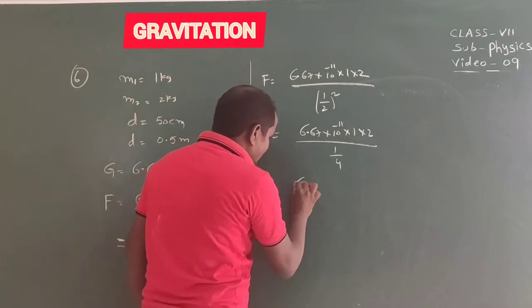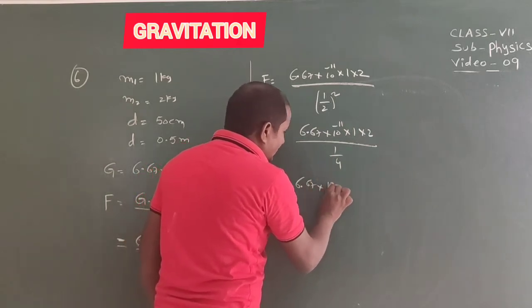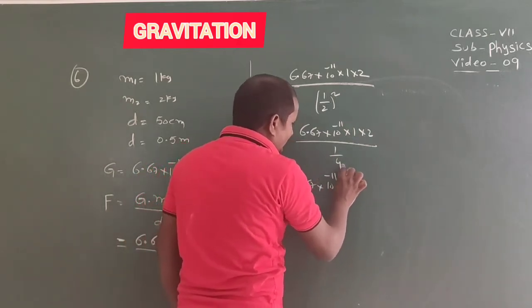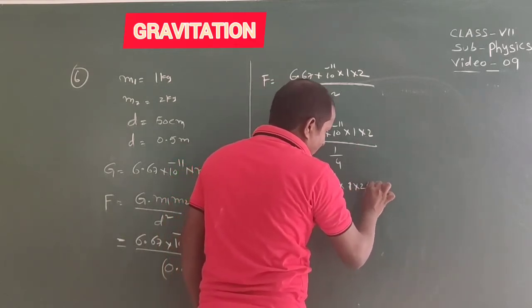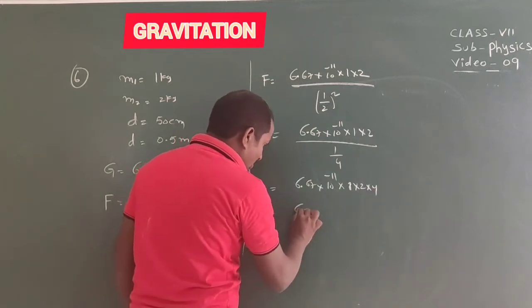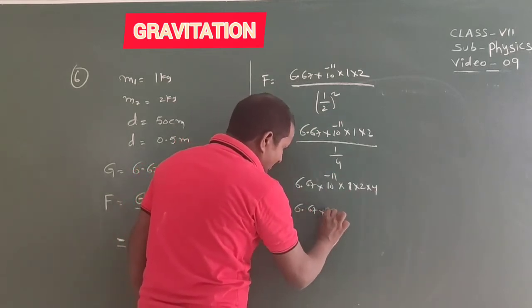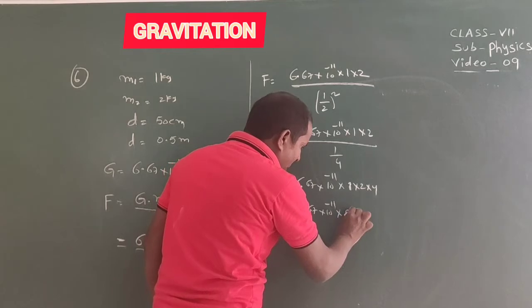Taking the reciprocal, F equals 6.67 into 10 power minus 11 into 4 into 1 into 2, that is 6.67 into 10 power minus 11 into 8.